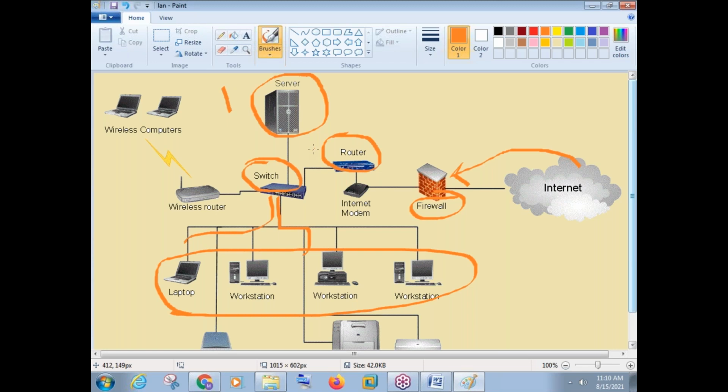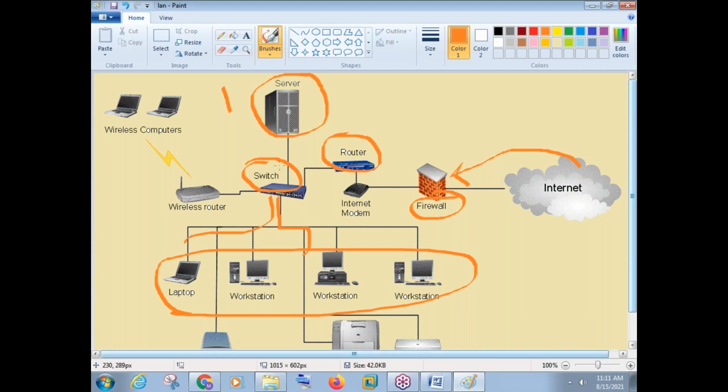But I can say with 100% guarantee, there is no computer network anywhere on the face of the earth where there is only one server. Because one server is not sufficient actually. That is what I mean. There will be like 10, 15, 20 servers on average. If you go to a big company, there can be some hundreds of servers, maybe like 50, 70 servers, or maybe suppose 500, 700 servers can be there. But in a small company, there will be minimum like 10, 12, 15 different servers.